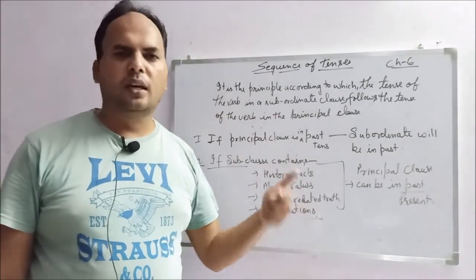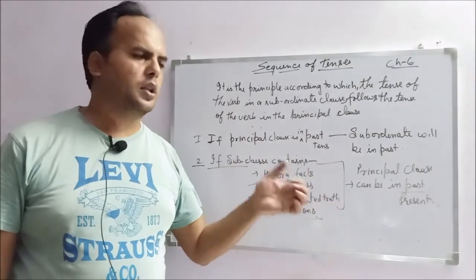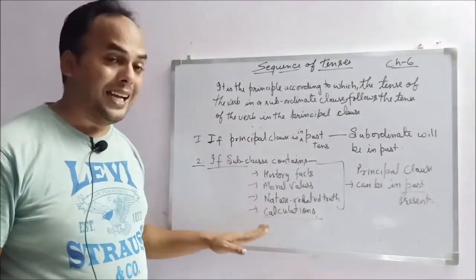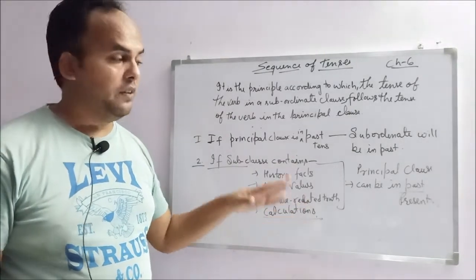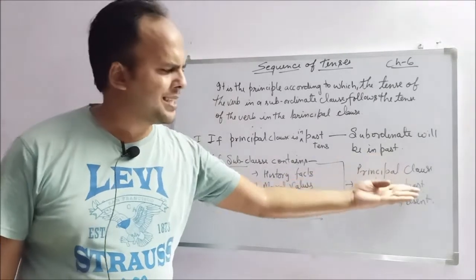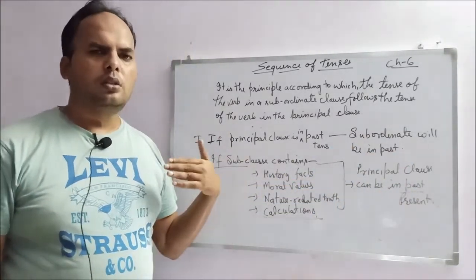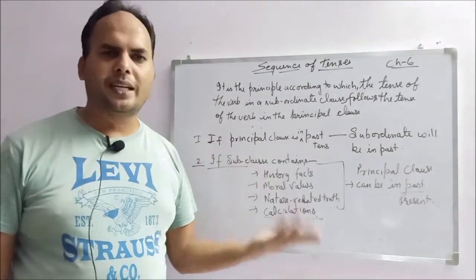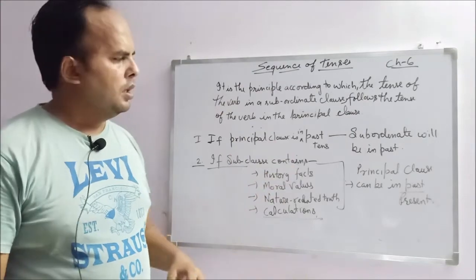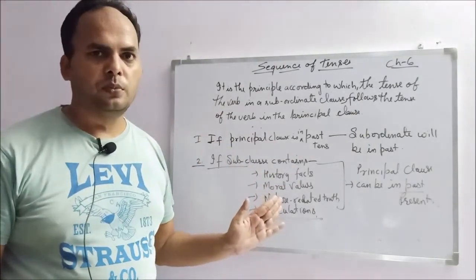Either you are in America or Japan or Italy, wherever you are, 2 and 2 will be 4, not 2, not 1, not 7. So the calculations which are facts, if they are coming in the subordinate clause, then the principal clause can be in present or past. You can write John sir says that, or John sir said that, or John sir told that, whatever you want to write. So, the first two rules, I hope it is clear to you.